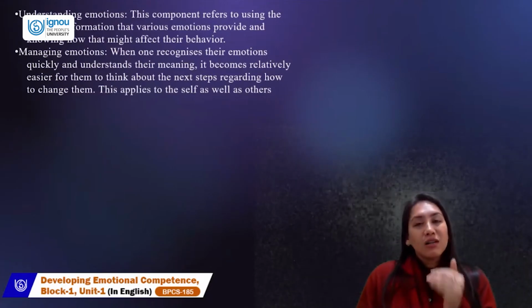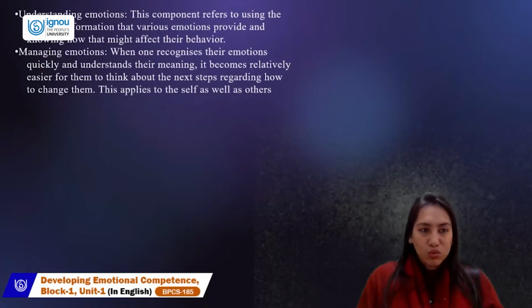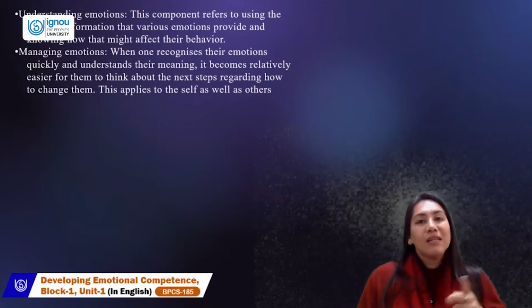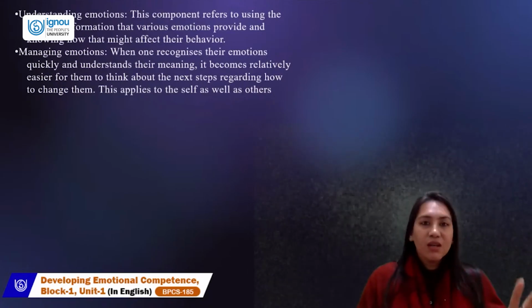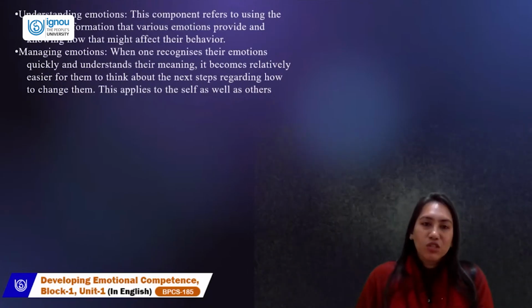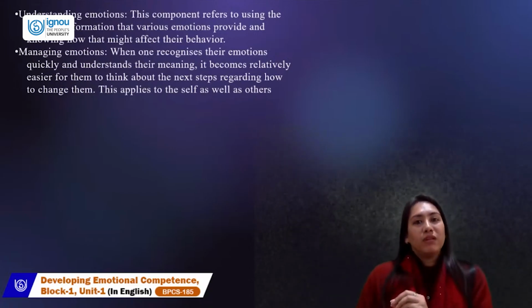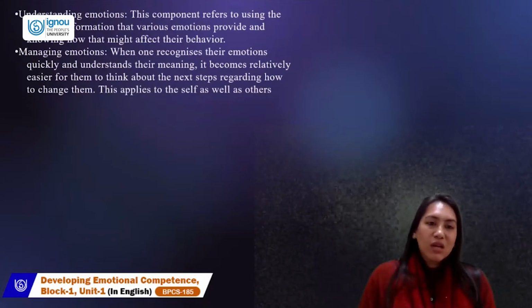So if you're understanding that specific concept, remember, the information which is coming from that emotion, you are able to understand what can be the behavior after this. So if you perceive it well and understand it well, obviously your behaviors are going to be well too. If you know what to do in terms of behavior, you'll be able to regulate yourself. You know how much you need to do. So when you're able to recognize, perceive, and understand, managing emotion comes easily.